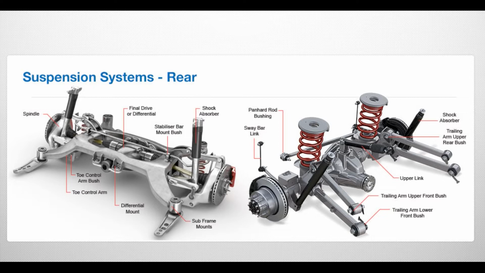A suspension system in a vehicle is needed to support the overall weight of the main frame that includes the weight of all the mounted components along with the passengers' weight. A vehicle needs a suspension system to maintain the firm contact between the tires and the road, which in turn provides stability to the vehicle.